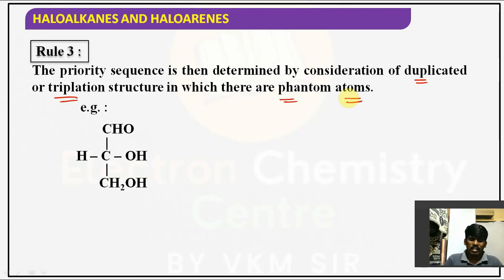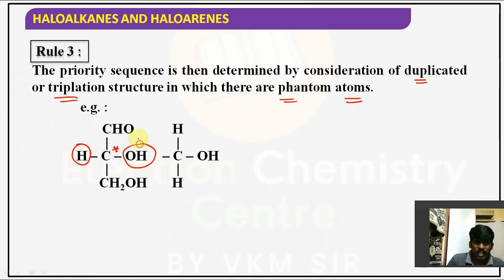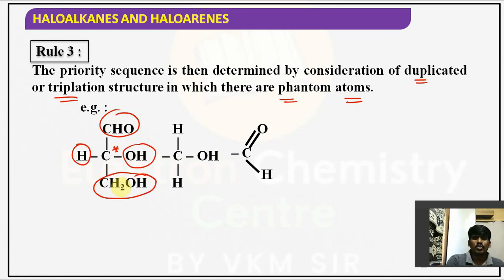Okay. Now this is the example I am taking. Same example we took. This is a chiral carbon. This is one group H, second group OH, aldehyde, CH2OH, primary alcoholic group. Those are the groups. CH2OH is written like this.